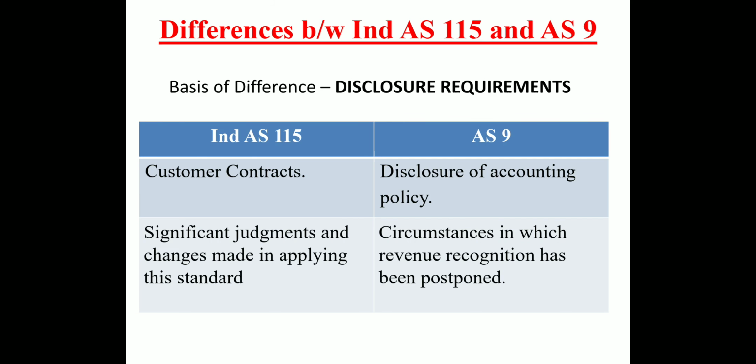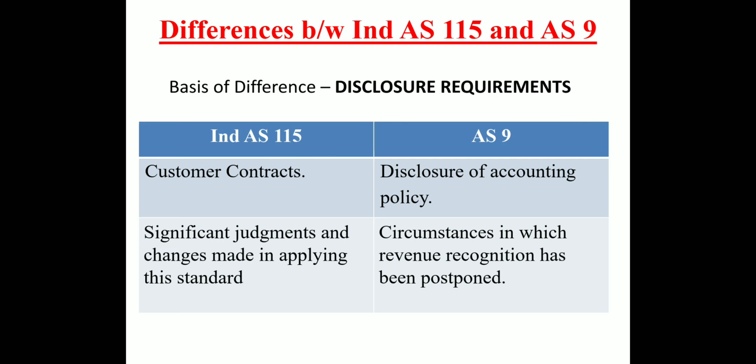So we can basically say how significant change has been made in the financial statement when an existing accounting standard was followed, and from the new financial year this particular Ind AS is going to be followed. So those significant judgments and changes should be disclosed as well.